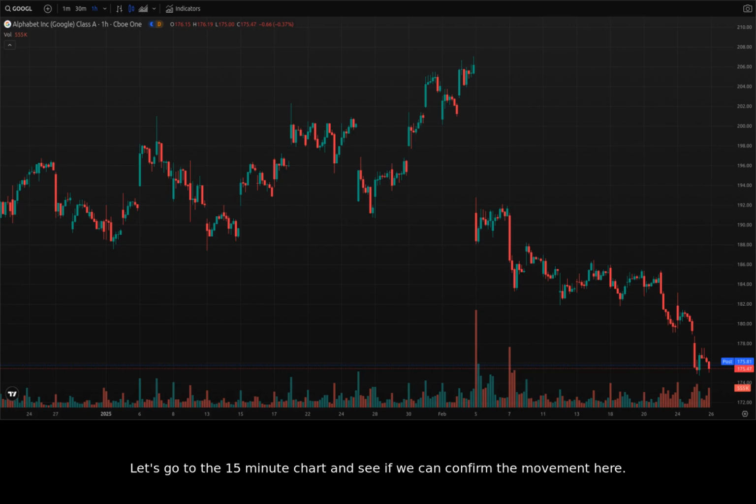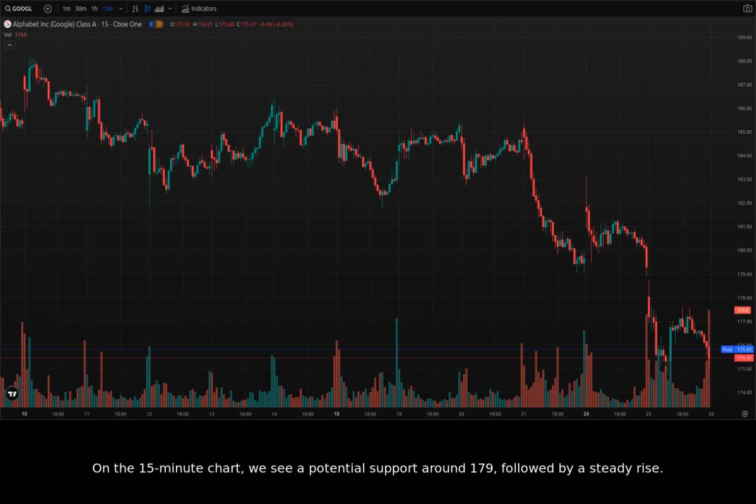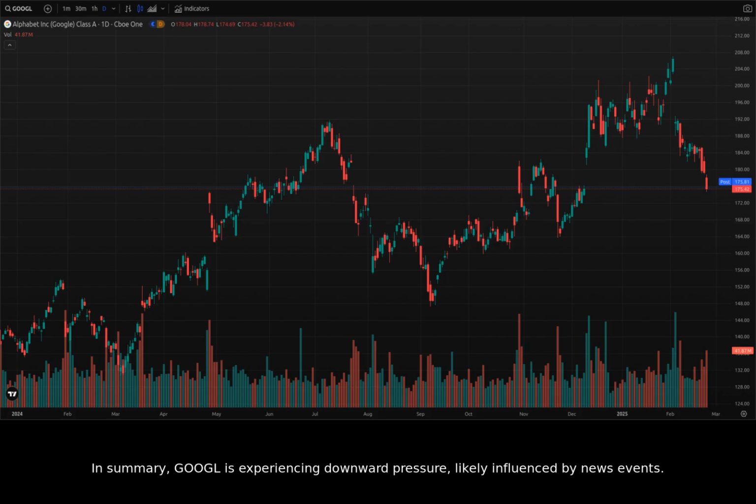Let's go to the 15-minute chart and see if we can confirm the movement here. On the 15-minute chart, we see a potential support around $179, followed by a steady rise. We can see if this price point will hold in the future. In summary, Google is experiencing downward pressure, likely influenced by news events.